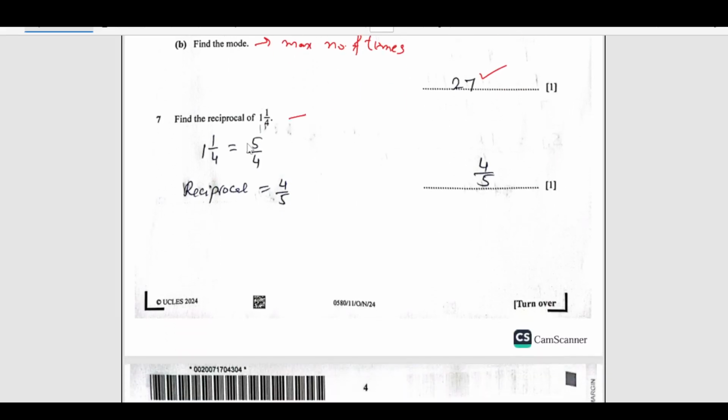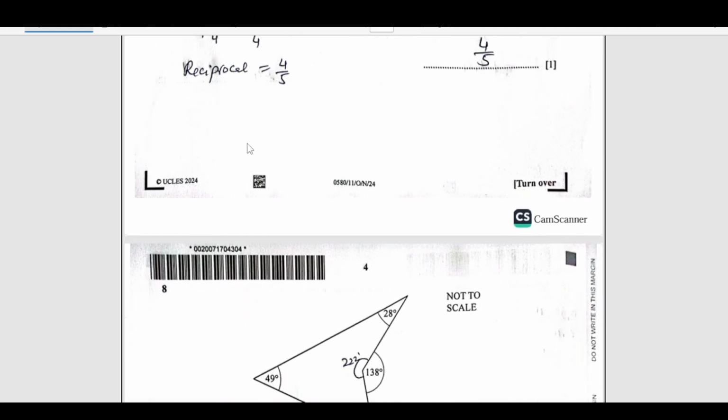Find the reciprocal of 1 by 4. First of all you have to break this. This is 1 times 4 plus 1, that is 5 over 4, it will remain as it is, and for the reciprocal we are just going to swap the numerator and the denominator. So this is 4 over 5.